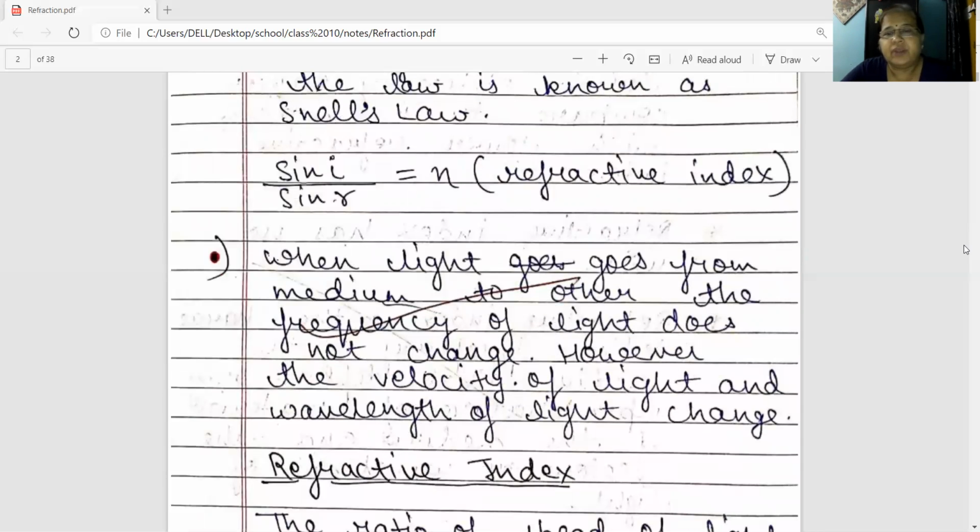Third one, when the light goes from one medium to another medium, the frequency of the light does not change. However, the velocity of the light and the wavelength of the light get changed. I am repeating again, when the light moves from one medium to another, the frequency of the light does not change. However, the velocity of light and the wavelength of light get changed.